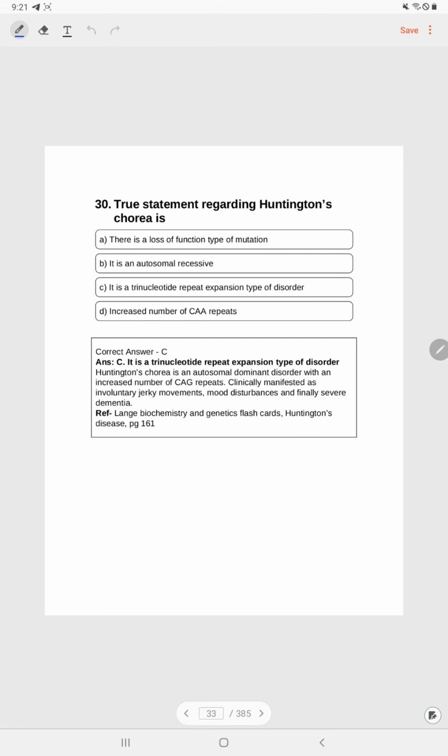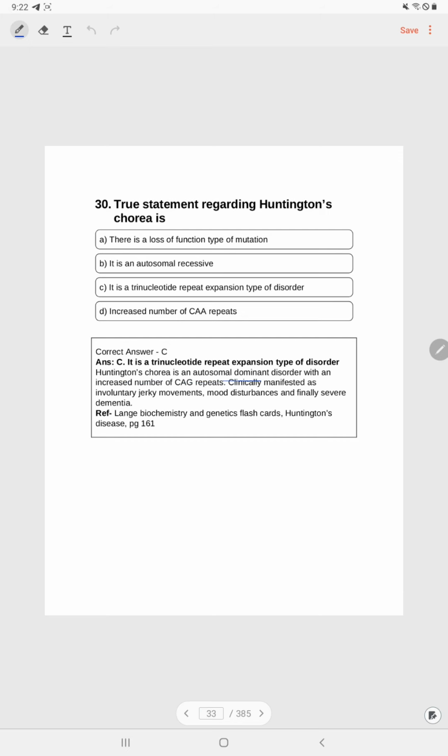Question number 30. True statement regarding Huntington's chorea is: A, there is a loss of function type of mutation. B, it is autosomal recessive. C, it is a trinucleotide repeat expansion type of disorder. D, increased number of CAA repeats. Answer is C. It is a trinucleotide repeat expansion type of disorder.